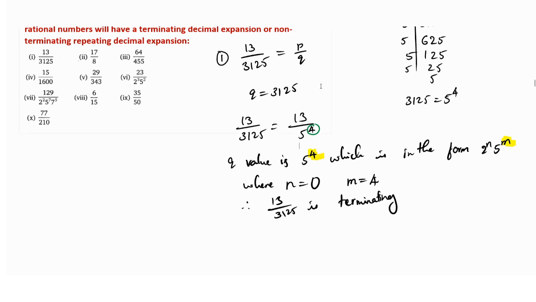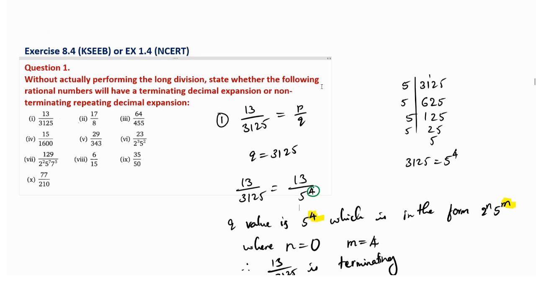Do you have a doubt, Sakshi? 5 6s are 30, 1 will remain. 5 5s are 25. 5 1s are 5, 5 2s are 10. So 25, 5 5s. Yes, very good. We have to take 5 1s, so it is 5 raised to 5. Make it 5 raised to 5.